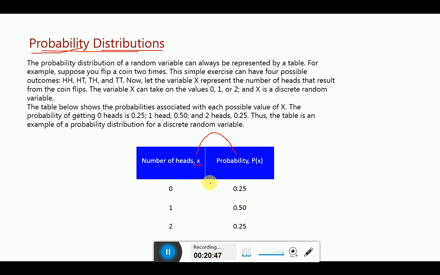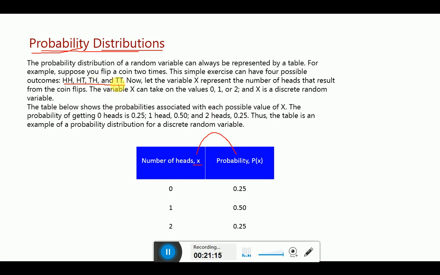Let me explain. Let's suppose I have two coins. When I am tossing these two coins, what will happen? I will have a sample space like this: head head, head tail, tail head, and tail tail.